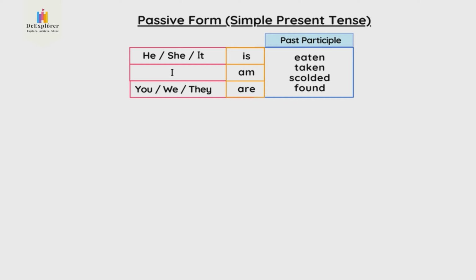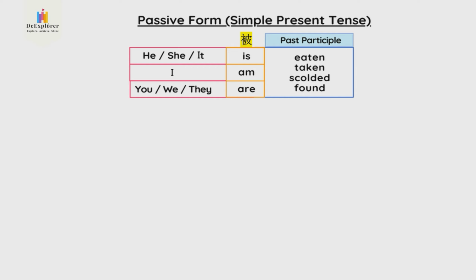Passive form simple present tense uses the verb to be, is, am and are, with a past participle. Okay, so you will say it is eaten, I am scolded, or they are taken. The meaning of is, am, are means 被. So it is eaten 就是它被吃, that could be a mouse or a rabbit is eaten 被老虎吃. I am scolded 我被骂. They are taken 他们被带去别位, they are taken to the hospital or whatever.